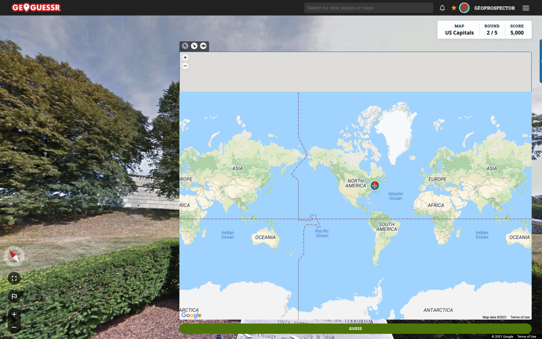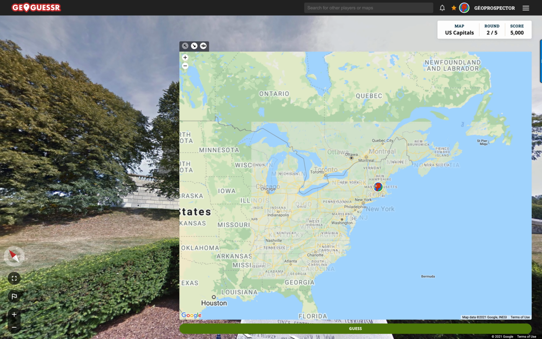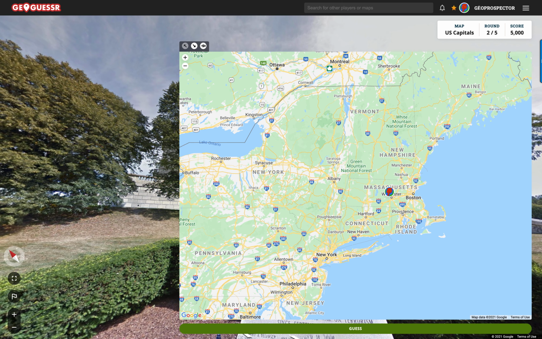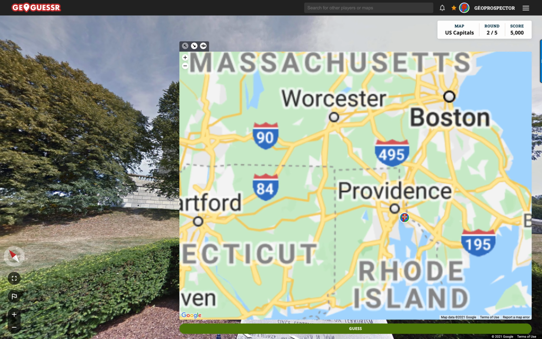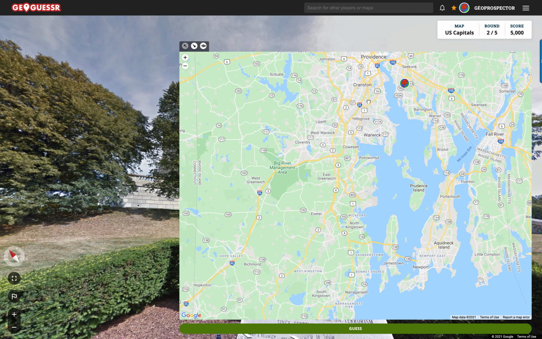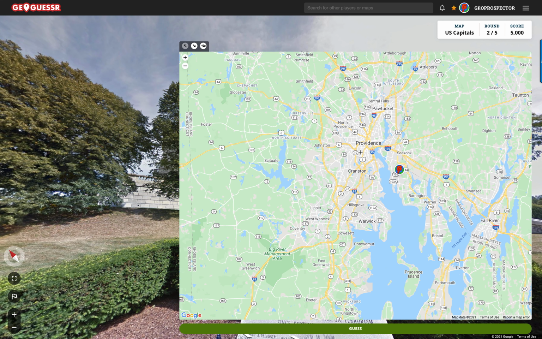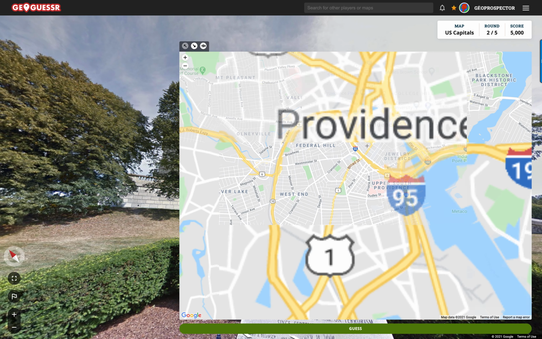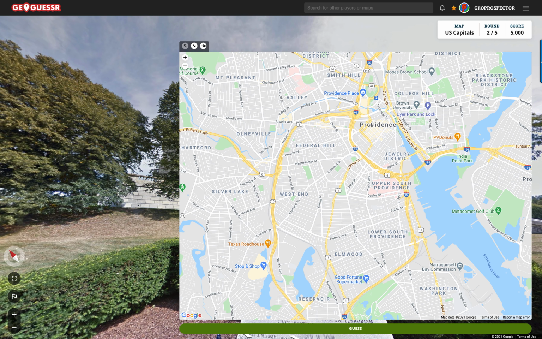So let's get in there. I'm not sure of many towns in Rhode Island. It's such a small state that I think Providence is the one, right? I mean, if Providence isn't the capital of Rhode Island, then I don't know what is. So, Pawtucket, maybe? So let us get in there and see where this might be.